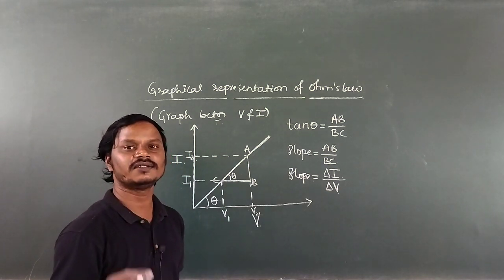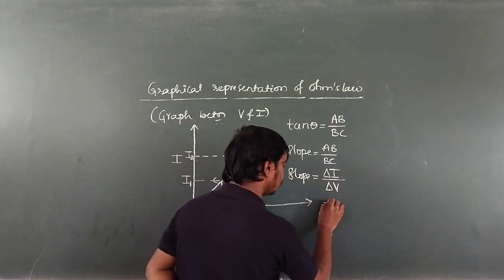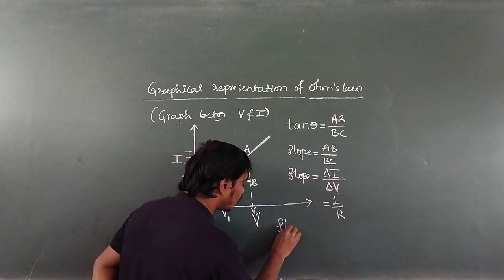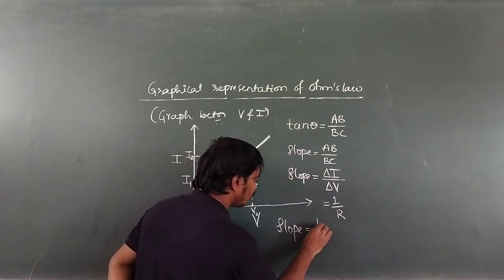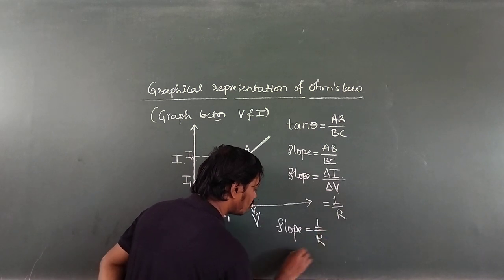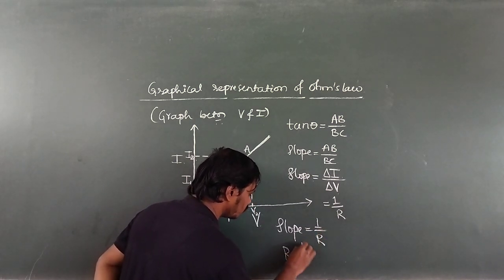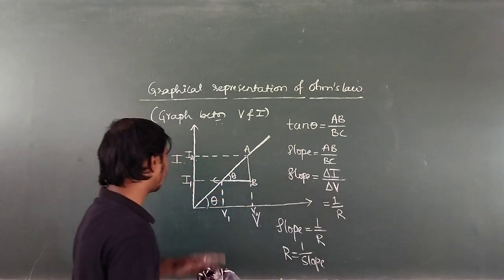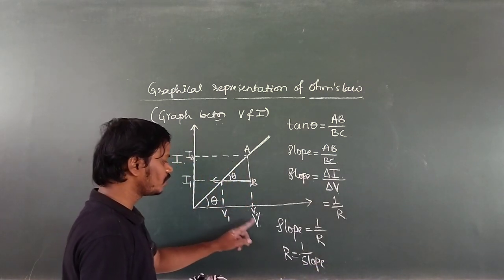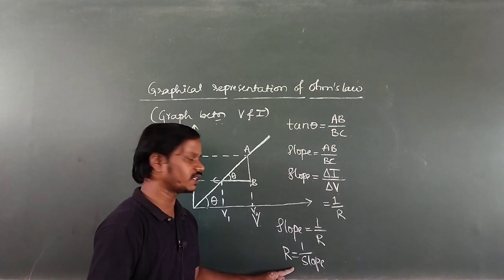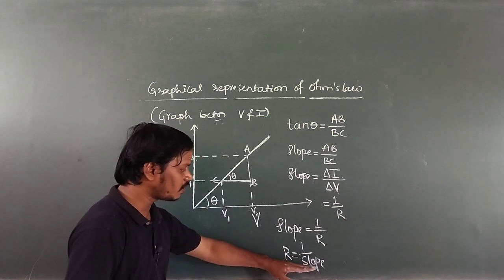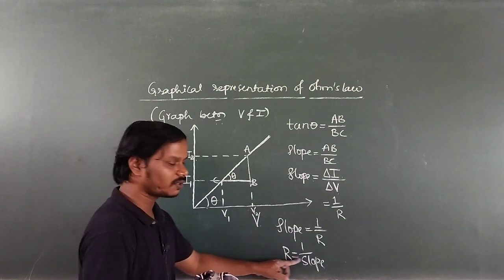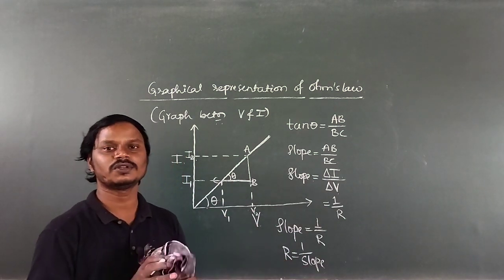Delta I by delta V is nothing but 1 by R. Then slope is equal to 1 by R. Then R is equal to 1 by slope. Means the reciprocal of slope of the current versus voltage gives the resistance of the conductor. So this is about resistance.